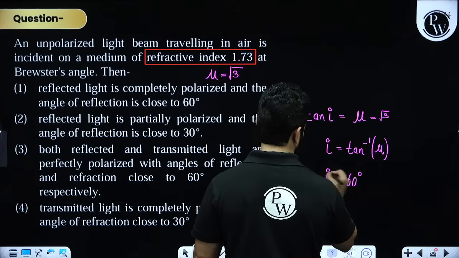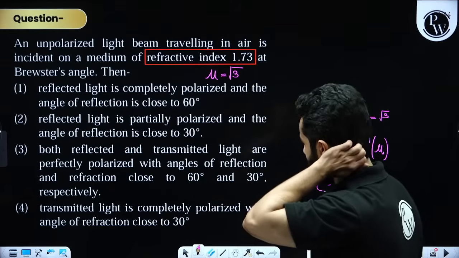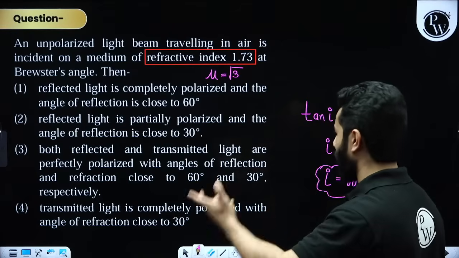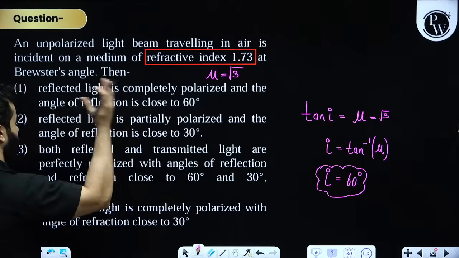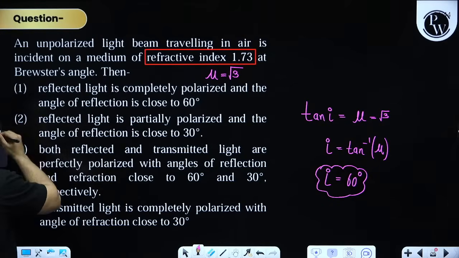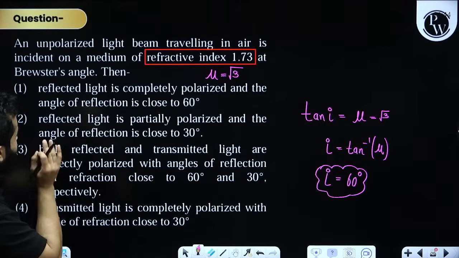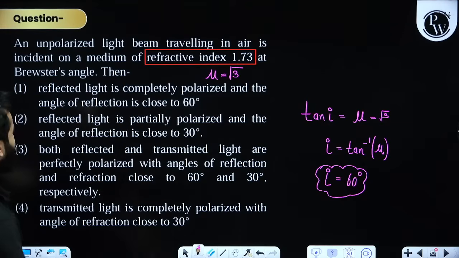The angle of incidence is 60, so angle of reflection will be 60, and reflected light is completely polarized. Sorry, refracted light is partially polarized, so option A will be correct.